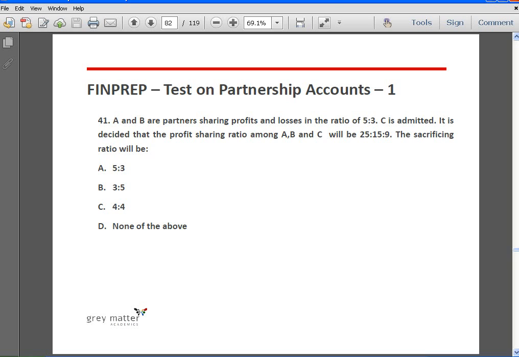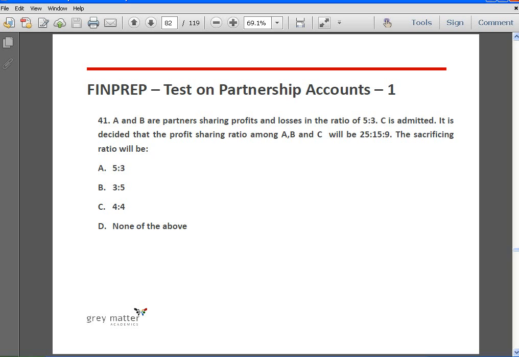See, if you look at the old profit sharing ratio of A and B, it is 5:3. If you look at the new relative profit sharing ratio of A and B, that is also 5:3. If the old profit sharing ratio and the new relative profit sharing ratio are the same, it means that the sacrificing ratio is also the same as the old profit sharing ratio.